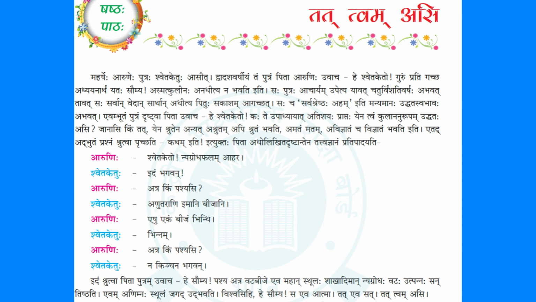So stop believing the statements of others. If people say that you are nothing, you are zero, don't believe them, because they don't know who you are. Only you know who you are, right? So Tat Tvam Asi. You are that great power. You need to utilize it. To utilize that, you need to leave that arrogance away. You need to stop thinking that I know everything, because when we think we know everything, our learning stops. We don't want to learn anything because we know everything, right? So stop doing that and start seeking knowledge. Try to explore yourself. That's what Aruni tells his son.